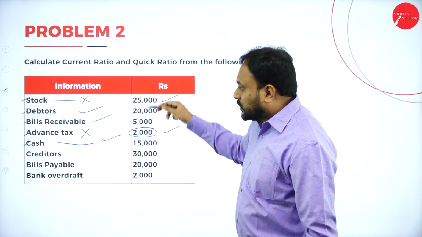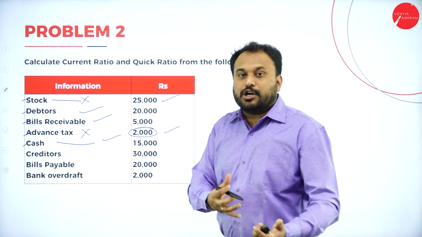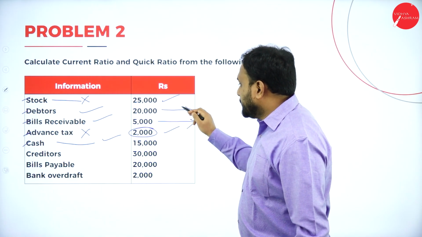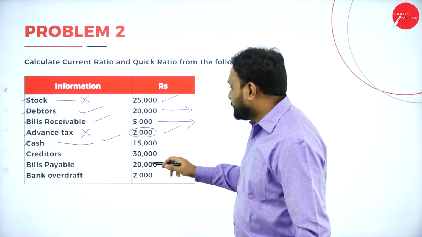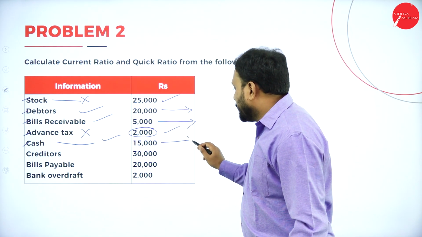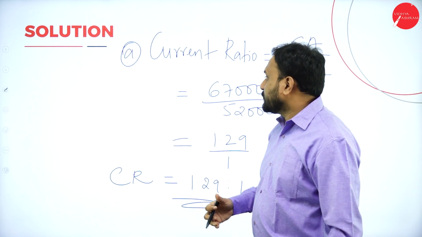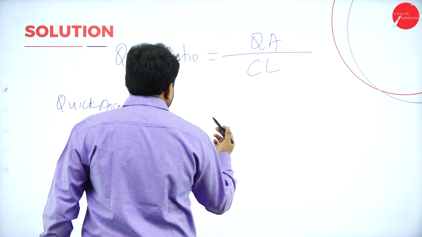Leaving these, if you add the rest, it is called quick asset. For example, 20,000 plus 5,000 is 25,000, 25,000 plus 15,000 is 40,000. So this is what the quick asset is. So we'll write here 40,000.